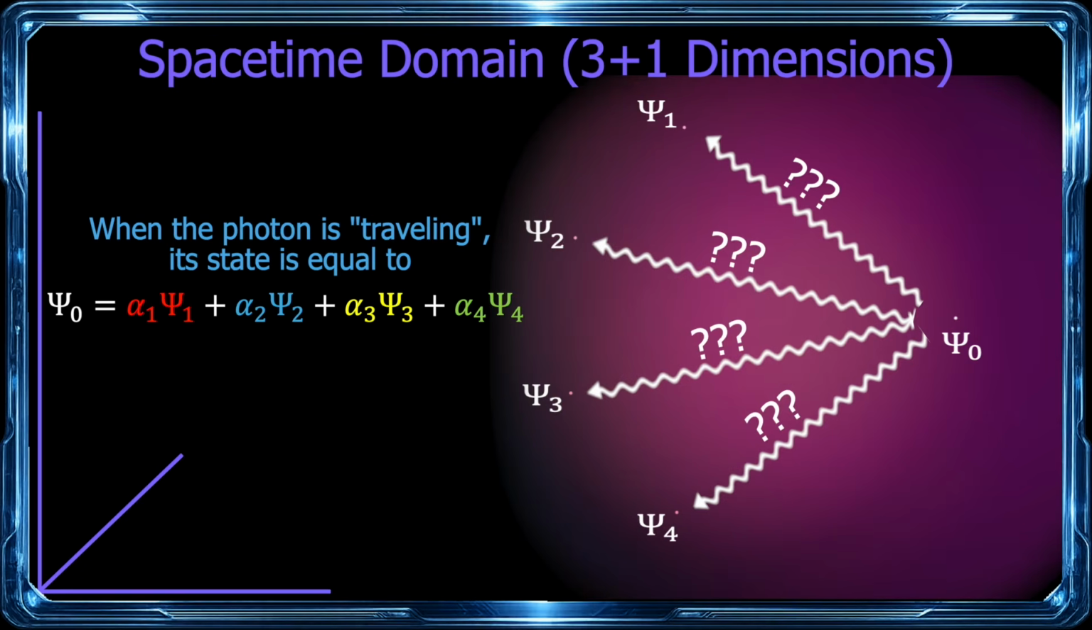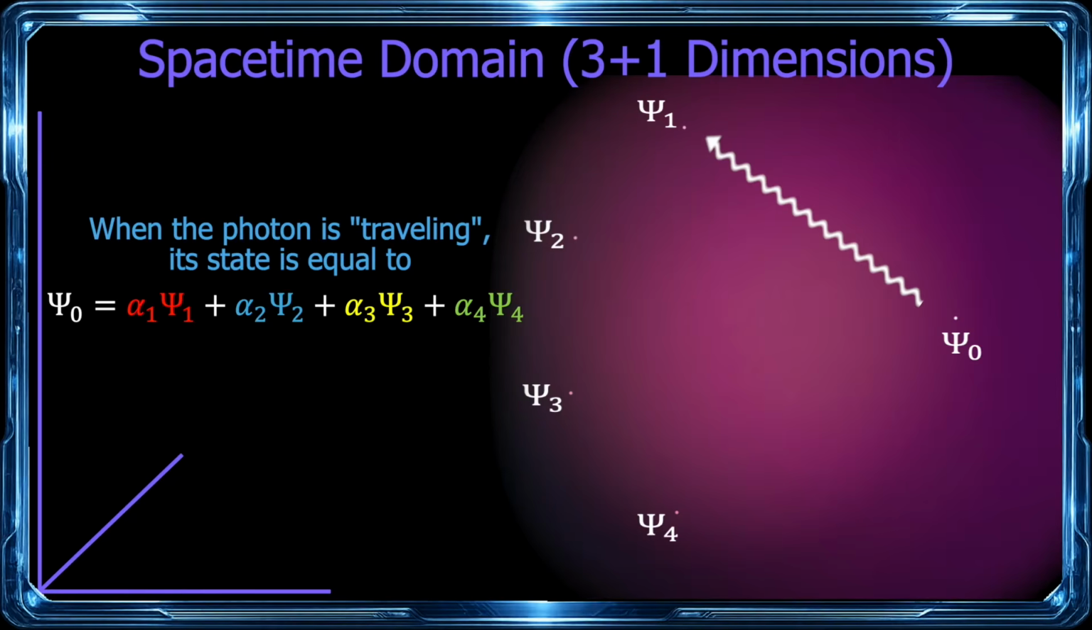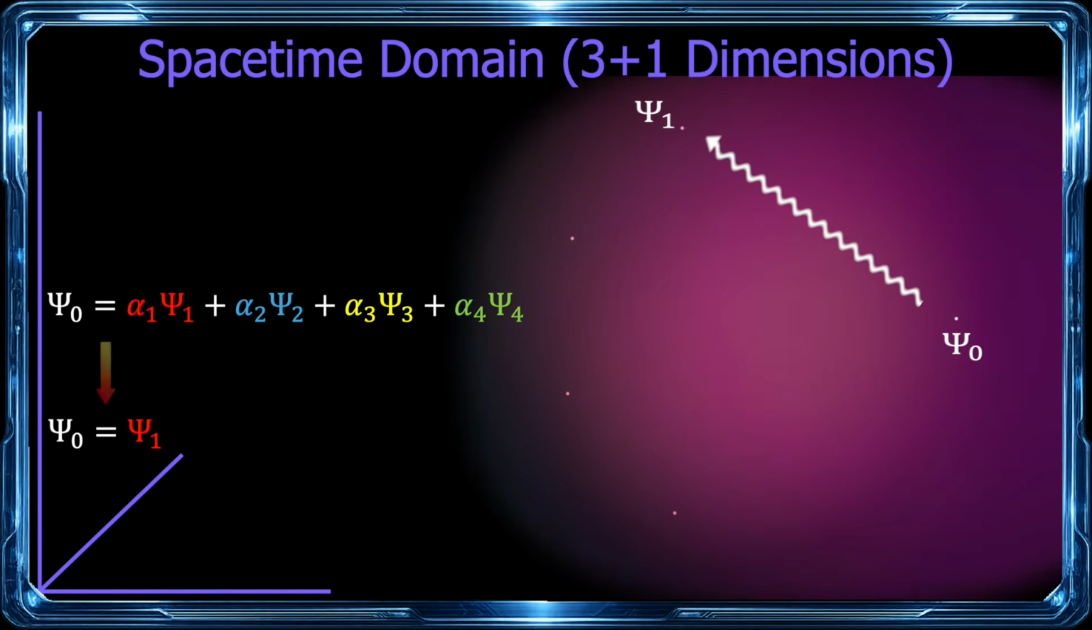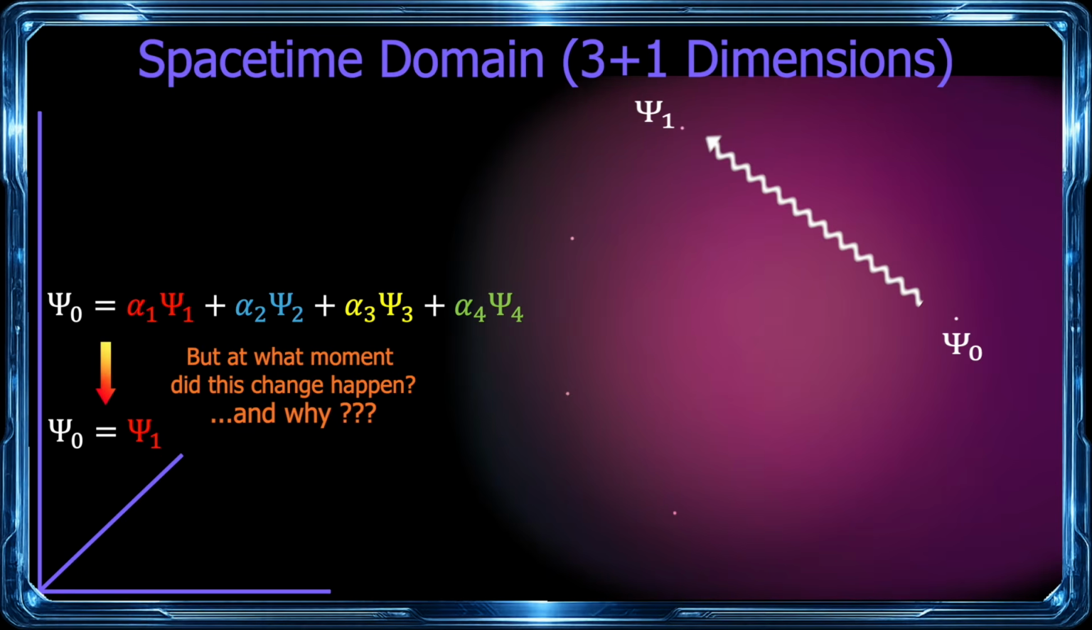This is weird, but what is even more troubling is that when the photon reaches its destination and we observe it, the function we just used to describe its state changes and becomes a new function that we must use to describe the photon state. It looks as if the fact that a result was observed created a change of the function. But at what moment did this change happen, and why? All of this has troubled physicists, at least the most curious ones, for over a century. It looks like magic is happening.